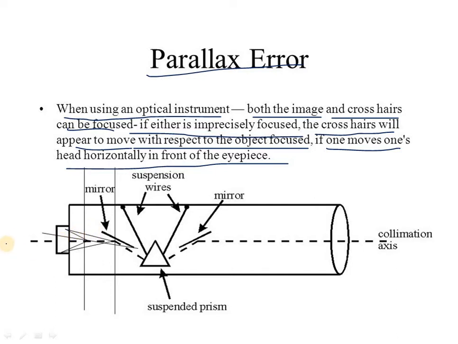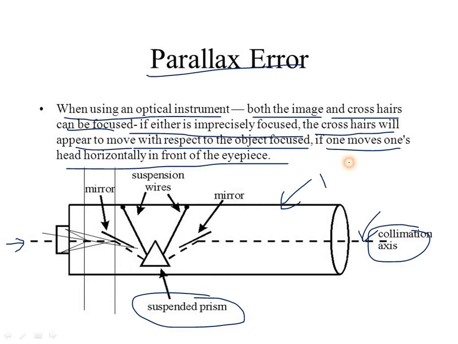So this is our eyepiece, you can see here. This is the collimation axis, which we will call the collimation axis, and here this is the suspended prism. The prism will be inside the telescope. This is our telescope. These are all mirrors, and these are suspension wires, just like lines, and this is the mirror again.